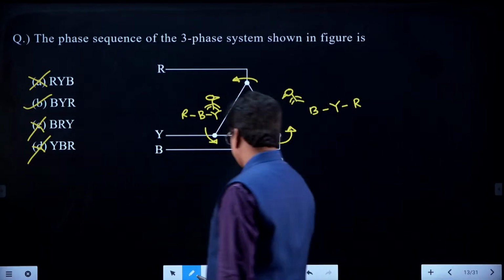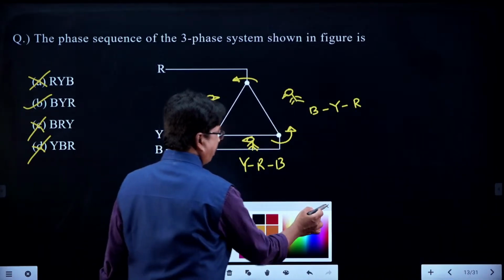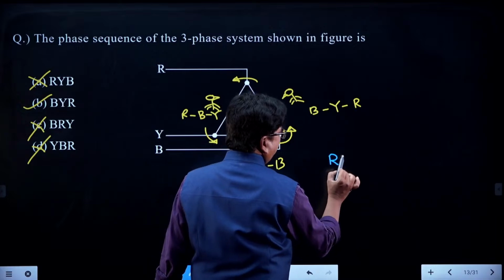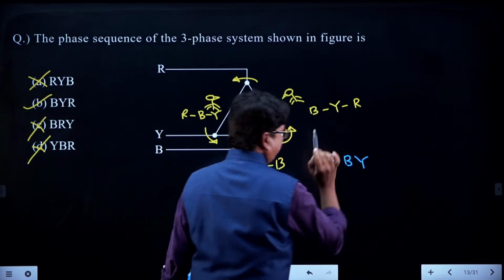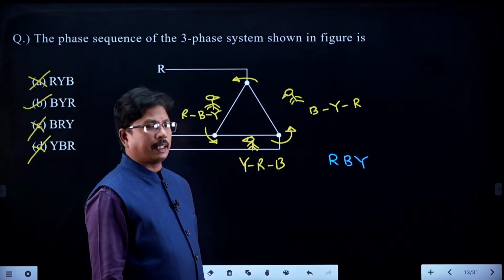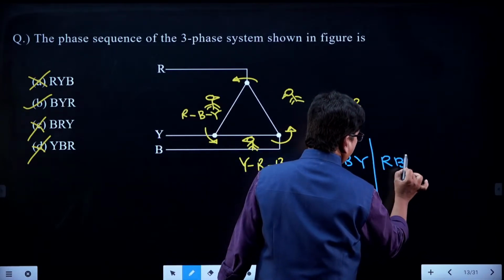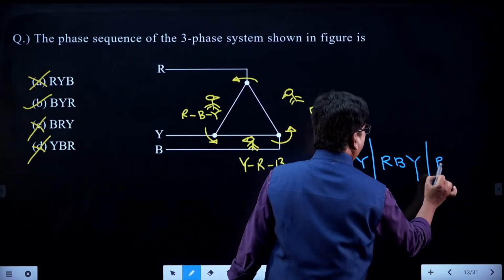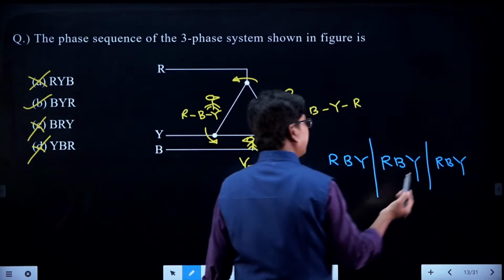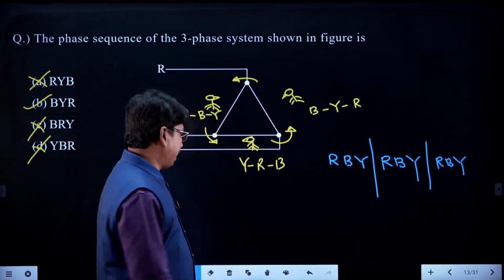So, otherwise, in this way also you can remember RBY, that is the first cycle. For the second cycle again we are going to get RBY only. For the third cycle again we are going to get RBY only. Like that, for every cycle the same phase sequence is going to repeat.